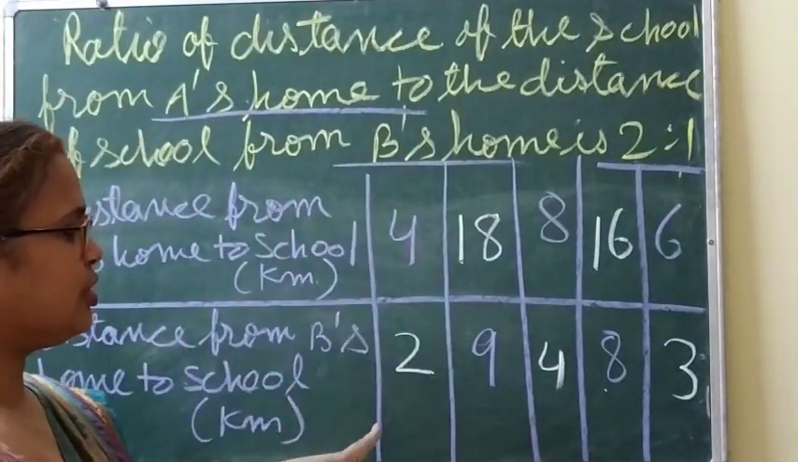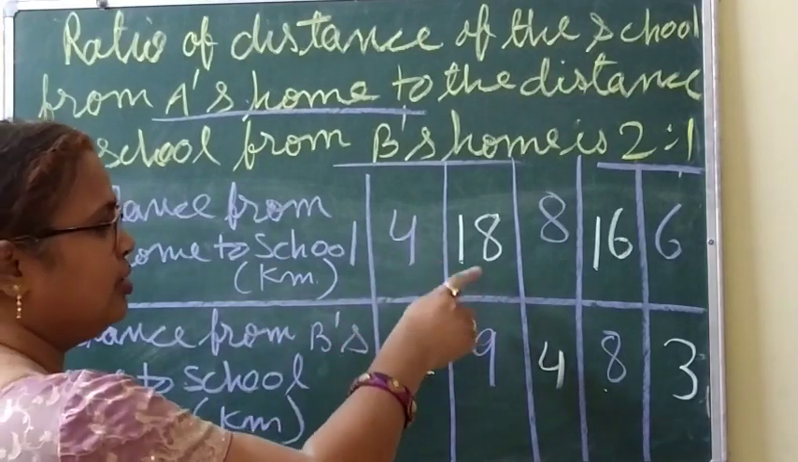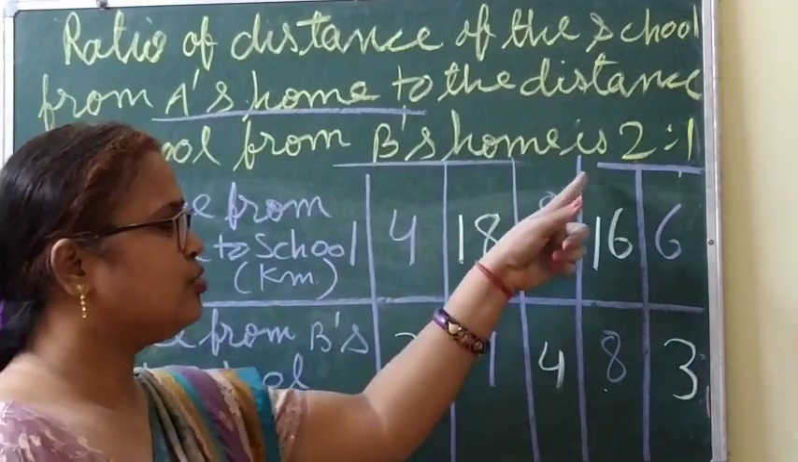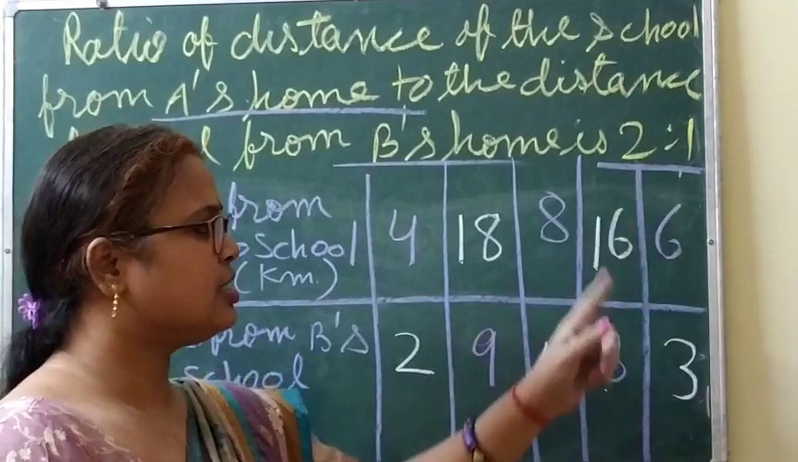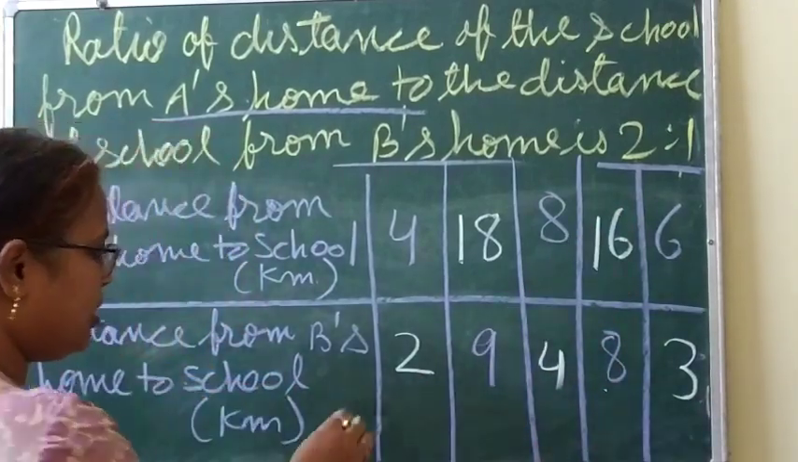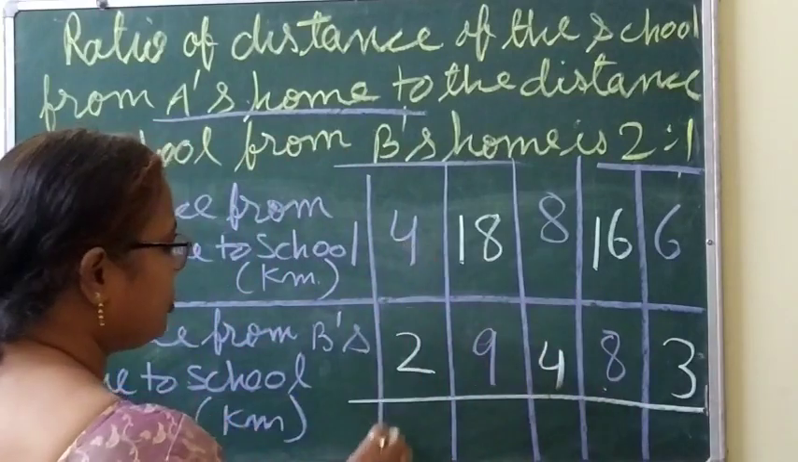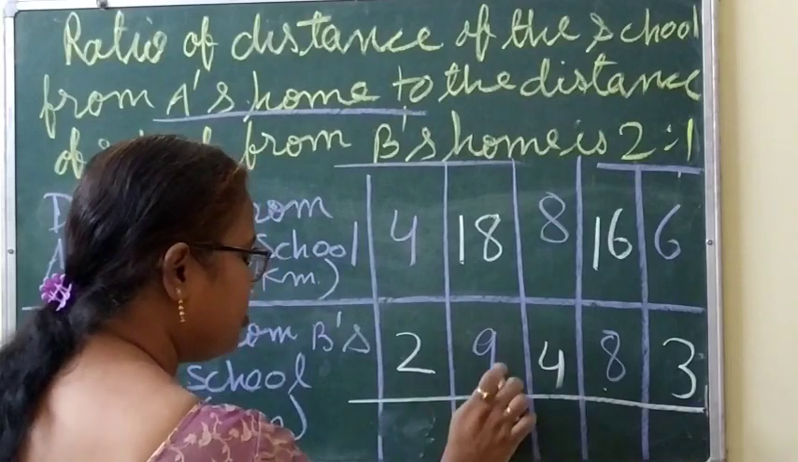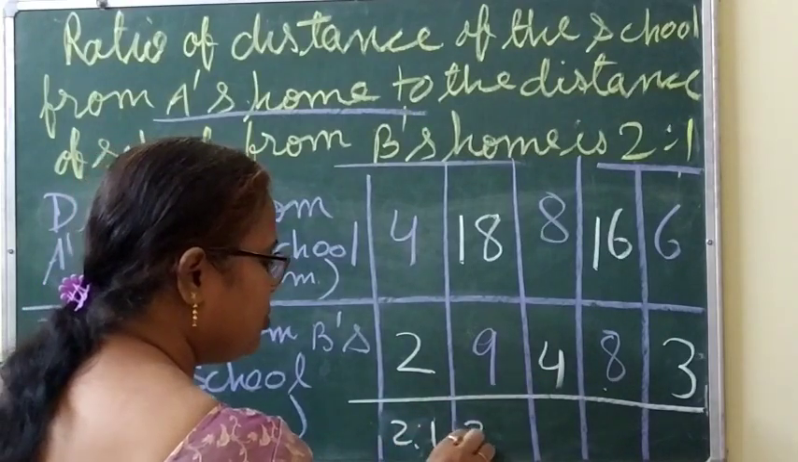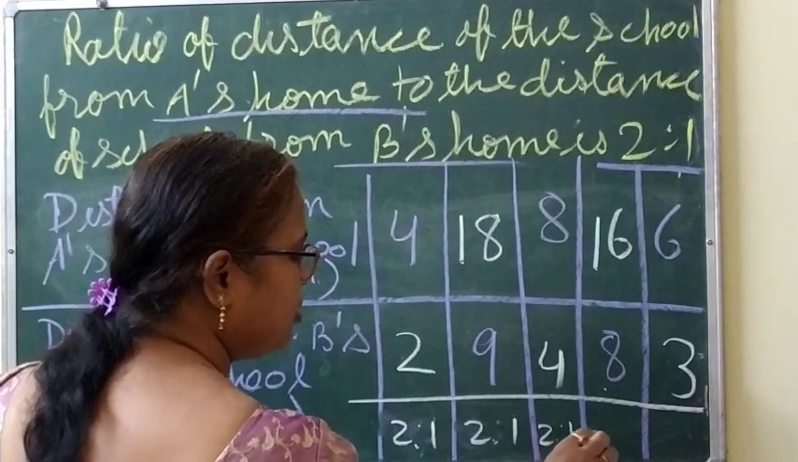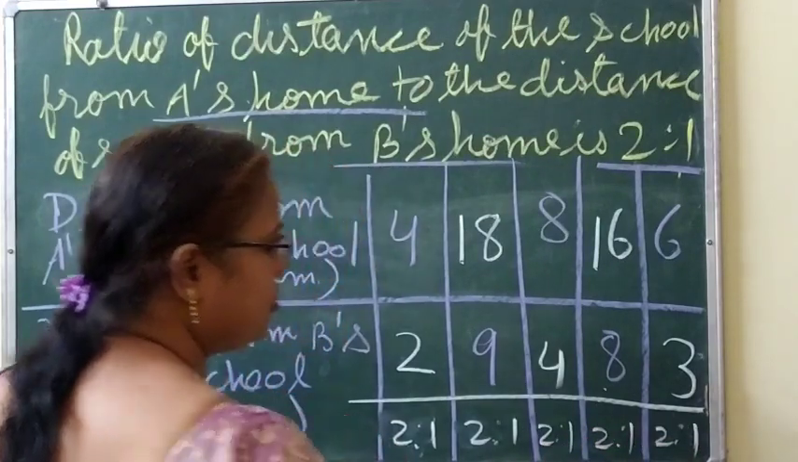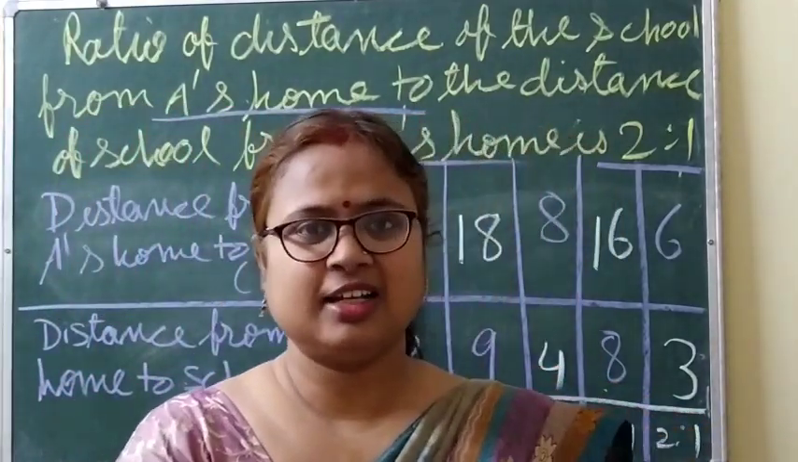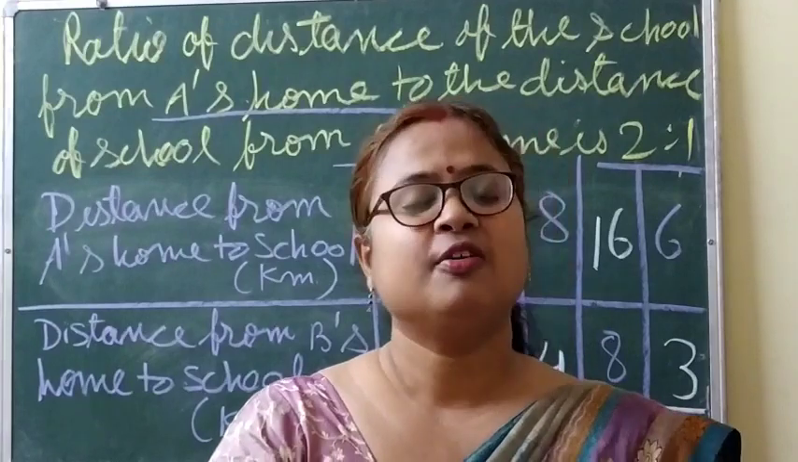Now do it for all, see, 2:1 will come. 2 2s are 4, 2 1s are 2, 2:1 has come. Then with 9: 9 2s are 18, 9 1s are 9, 4 2s are 8, 4 1s are 4, 8 2s are 16, 8 1s are 8, 3 2s are 6, 3 1s are 3. So in all of these, what ratio came? 2:1, 2:1, 2:1, 2:1, 2:1. Clear? So this is all for the ratio.